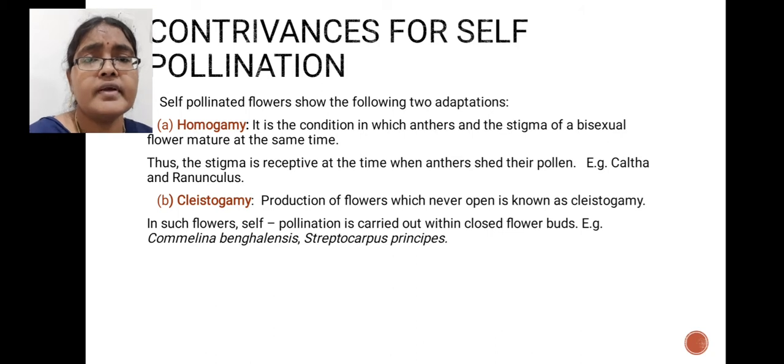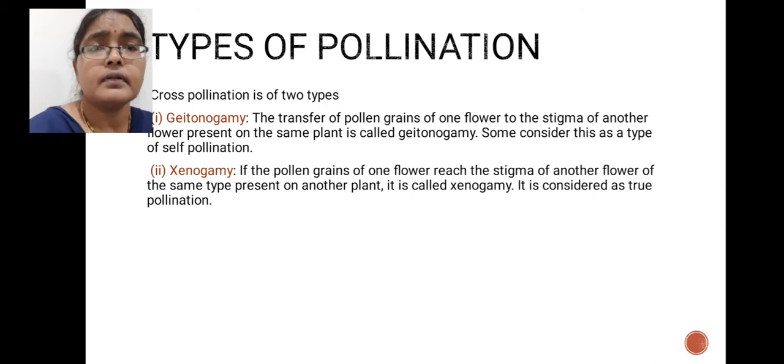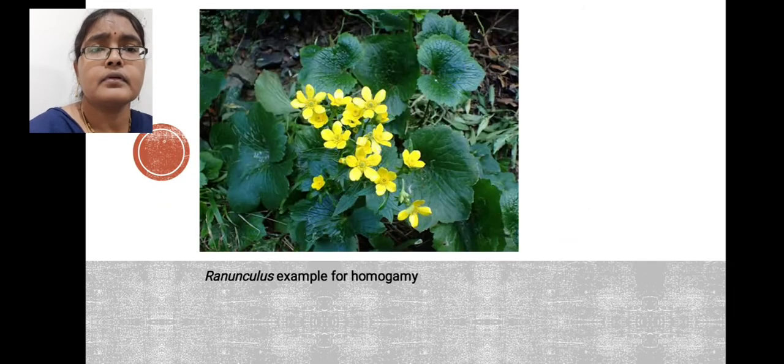Examples we also discussed earlier. Examples of cleistogamous type of flower are Commelina bengalensis and another plant, Subularia aquatica. Next, types of pollination. Here you can see images of the ranunculus plant, which is mentioned as an example for homogamy or homogamous type of flower.